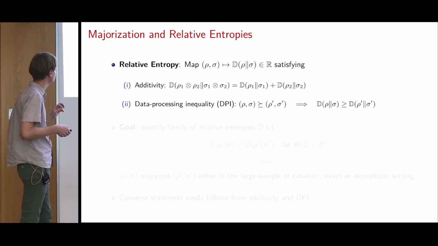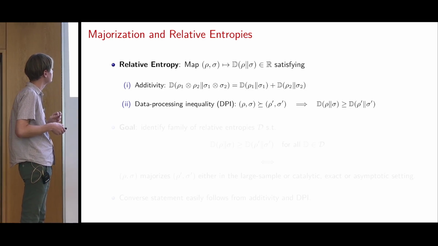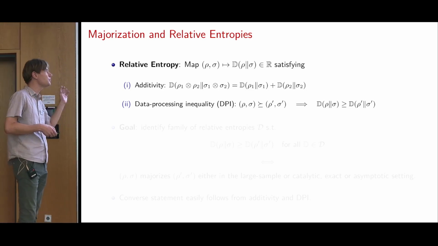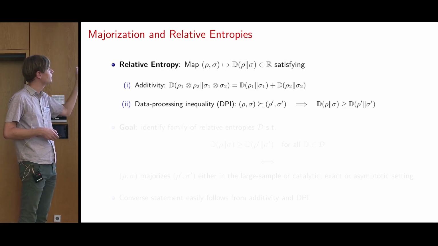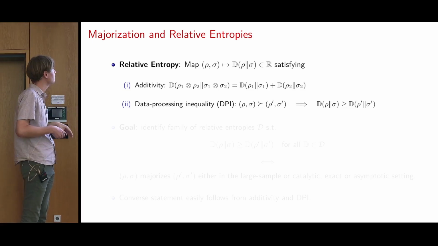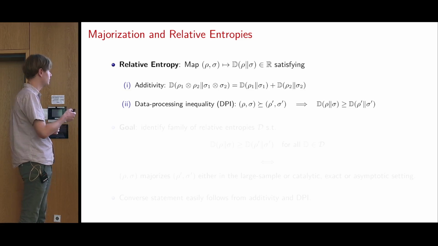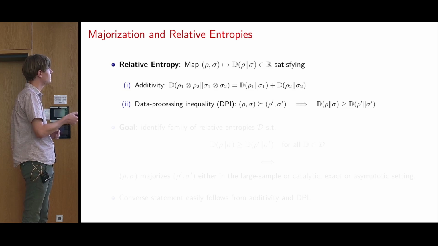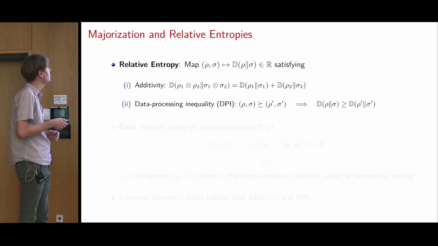Okay, now we can get to the results. But first, I want to make clear what we mean by relative entropy. A relative entropy is just a map from pairs of states to the real numbers that satisfies additivity with respect to the tensor product and the data processing inequality. So we can write it like this with our majorization definition.